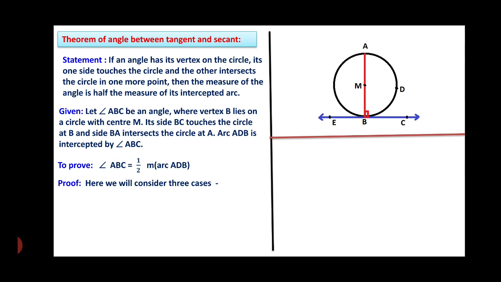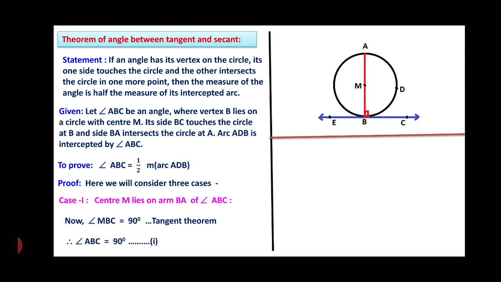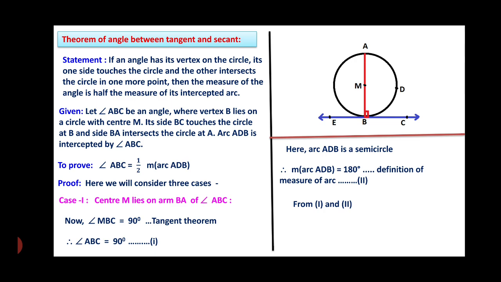Here we will consider three cases. Let us take the first case, that is, center M of the circle lies on the arm BA of the angle ABC. So now angle MBC will be 90 degrees, since tangent theorem. So therefore angle ABC is equal to 90, statement number 1. Here arc ADB is a semicircle. Therefore the measure of arc ADB is 180 degrees, definition of the measure of arc. This is the second statement. Therefore from 1 and 2, we can write the measure of angle ABC is nothing but half of the measure of arc ADB, which we had to prove. So this is the first case.